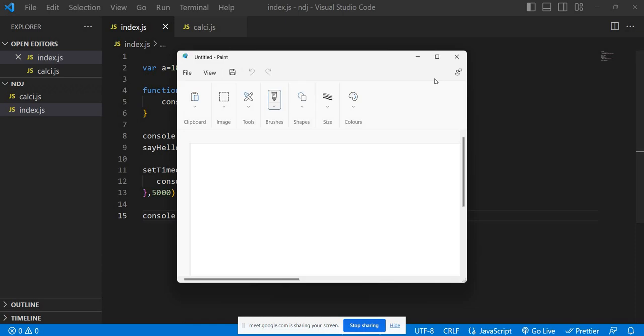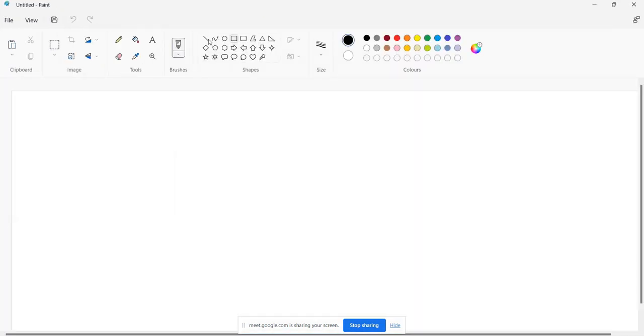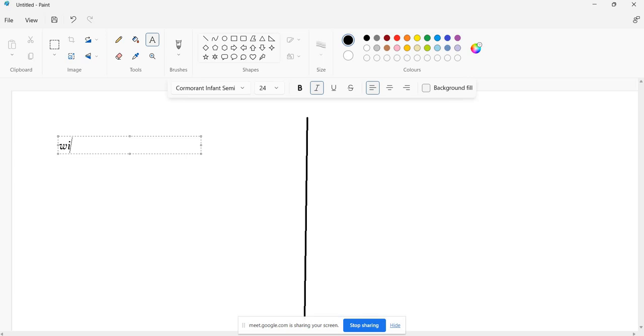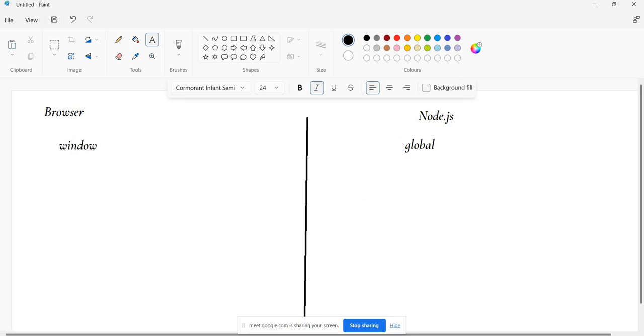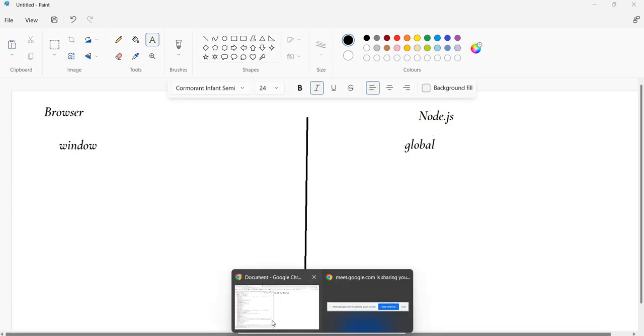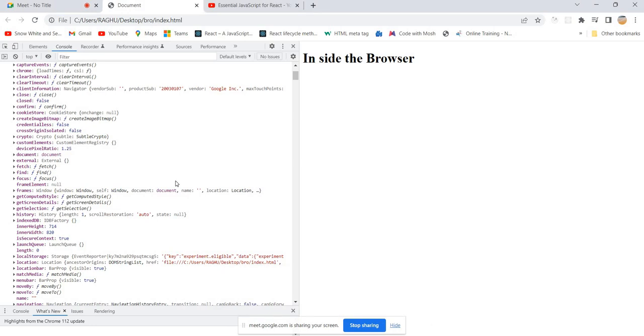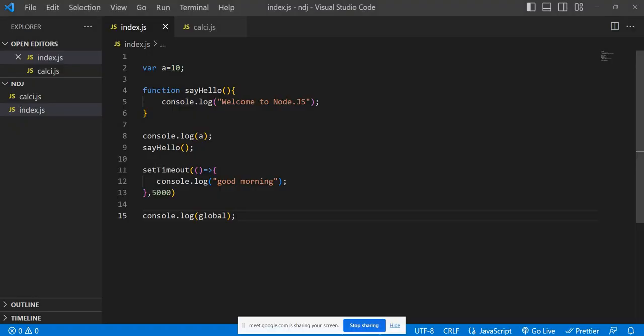whenever you are dealing with Node.js, you should understand clearly that we don't have a window object on the server. We don't have a window. The first thing we need to remember is, in the browser we have a window object, right? In Node.js, I have a global object. Fantastic, that is a global object. In the browser also, whenever you use setTimeout, you don't need to write window.setTimeout or window.setInterval, right? In the same way, in Node.js you don't need to write global.setTimeout.